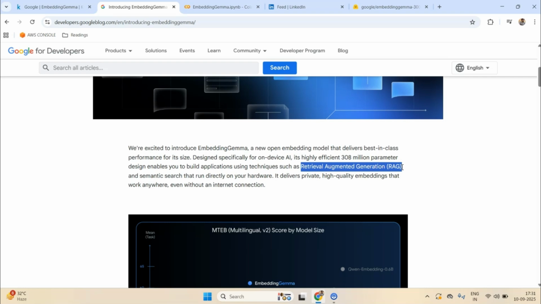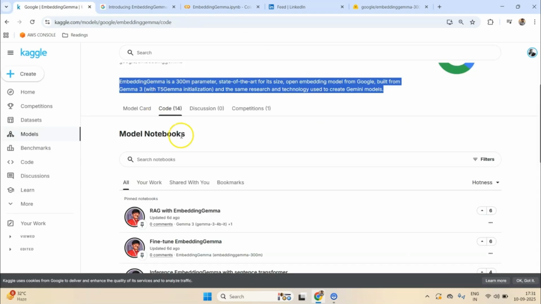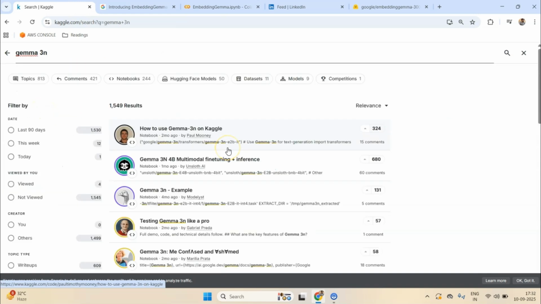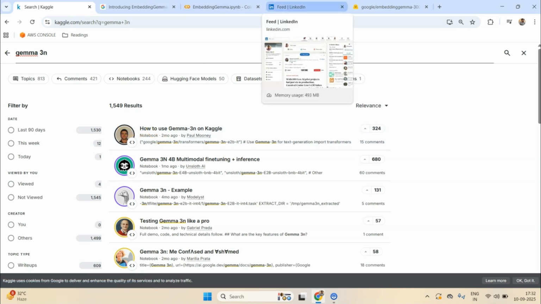So now what you can do is couple this model with the already existing Gemma 3N. You can combine these two models and basically create an offline kind of application which does not depend on the internet.